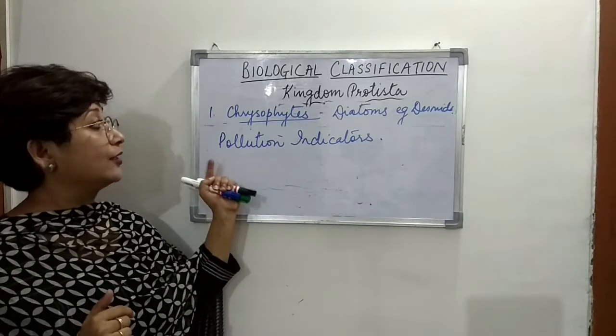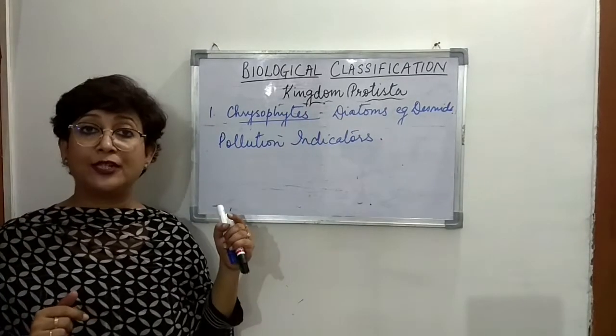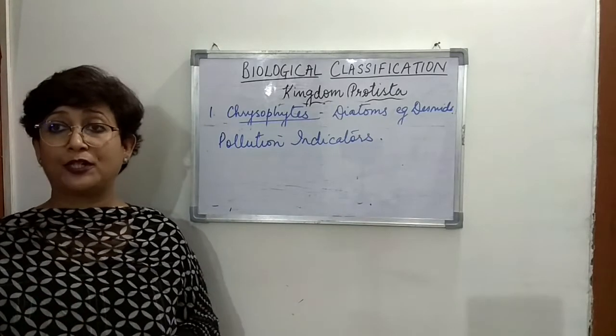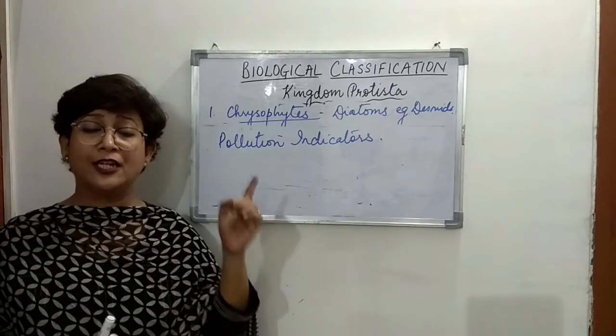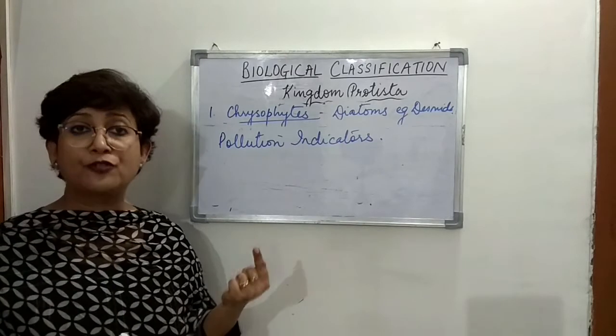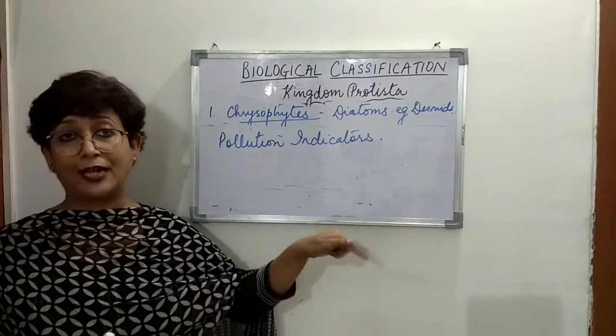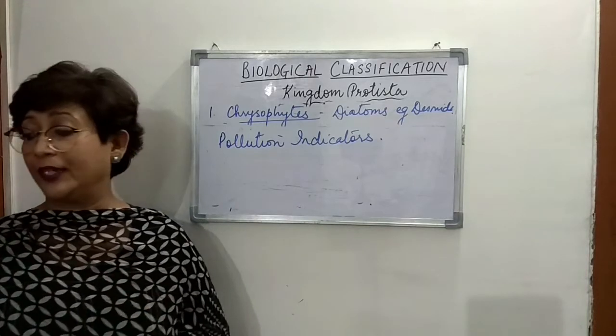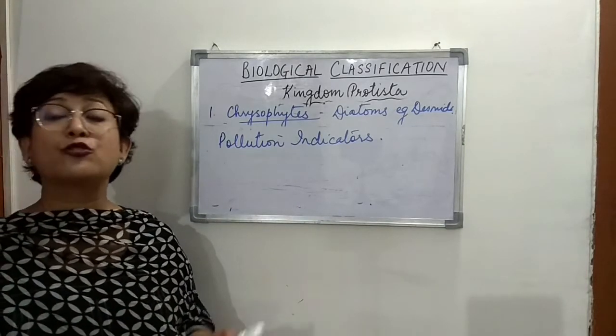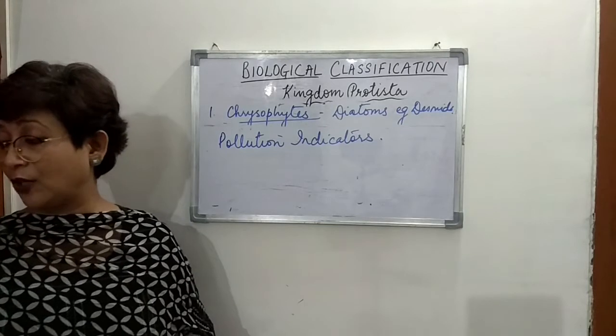So if we talk about the economic importance of diatoms, one I told you is that they are used for filtering and for polishing. Then they are food for bigger organisms in water, right? They are an important source of food for other aquatic organisms also.